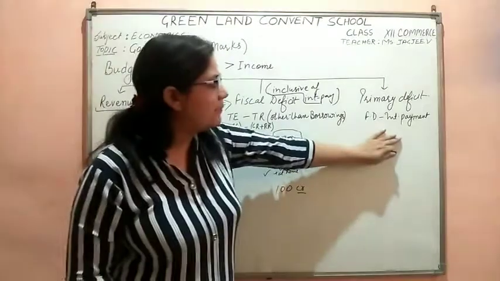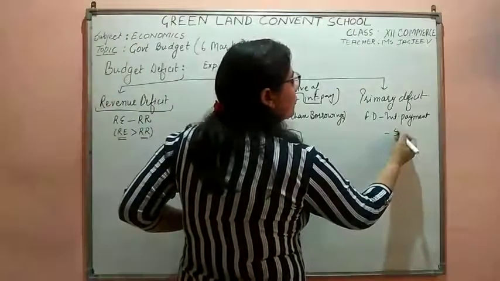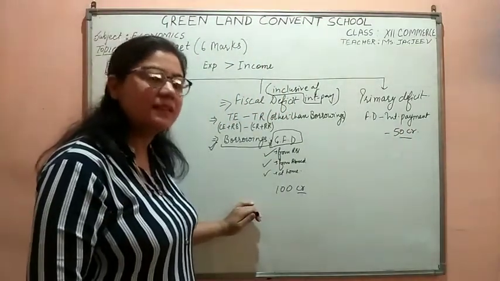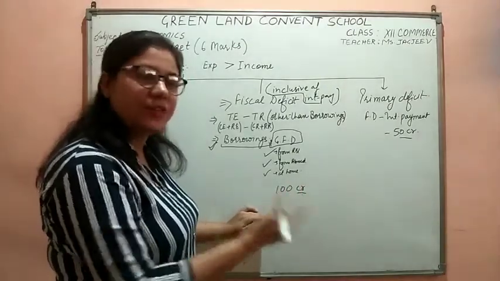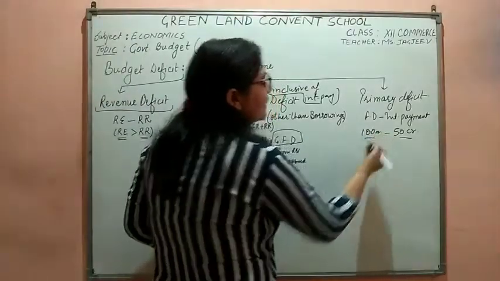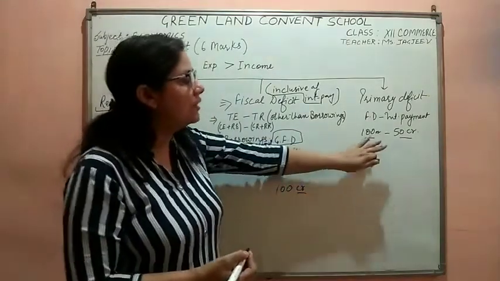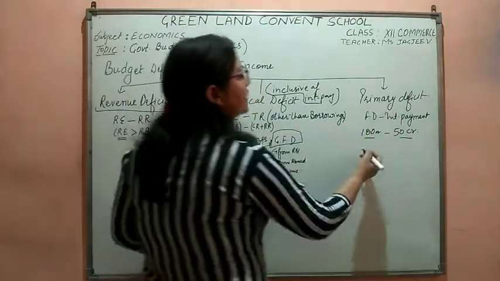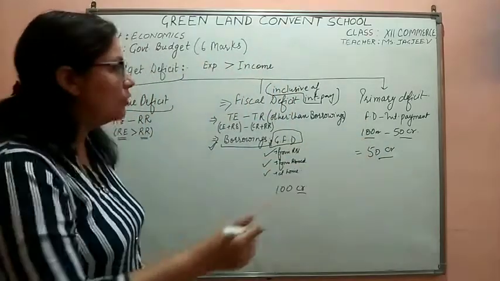When I talk about the primary deficit, suppose out of this 100 crore, 50 crores were our interest payments. If anyone is giving us a loan, that loan is provided at a certain interest rate, so we have to pay interest. If the total fiscal deficit is 100 crores, taken from the World Bank or from the RBI, and 50 crores go towards interest payments, it means we have a primary deficit of 50 crores. 50 crores we are taking to pay off the interest.